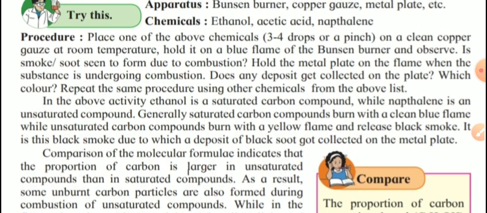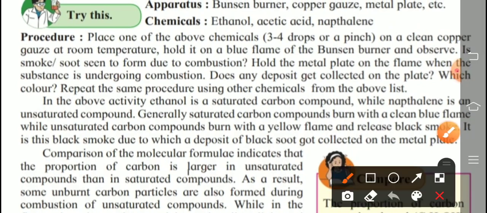Clear? Ethanol, acetic acid and naphthalene, these three are given here. So what is the answer of this activity? The answer is given in the next paragraphs. See that. In the above activity, ethanol is a saturated carbon compound, while naphthalene is an unsaturated compound. Generally, saturated carbon compounds burn with a clean flame.